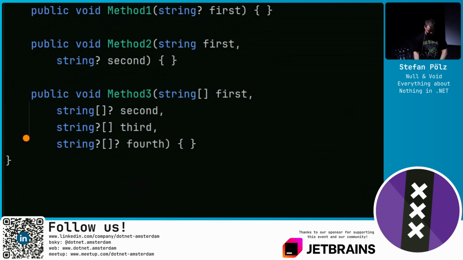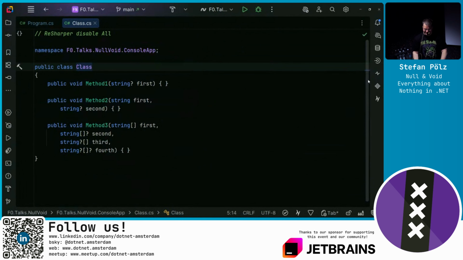not. This one is the opposite. The array itself is non-nullable, but the string elements within it may be null. And the other combination: both the array and each element within the array may be nullable. Now, how does this look under the hood? Because I mentioned it's just a compiler feature.